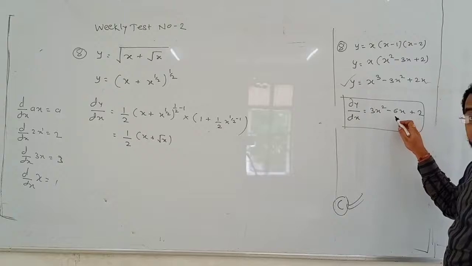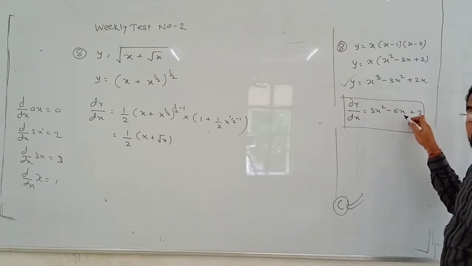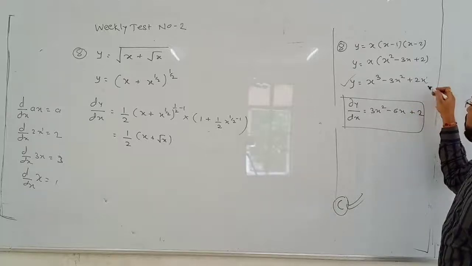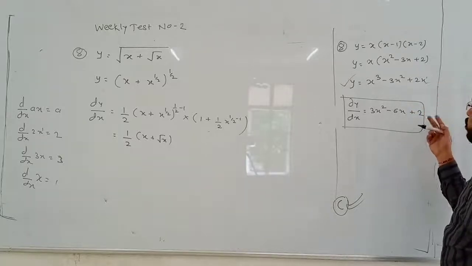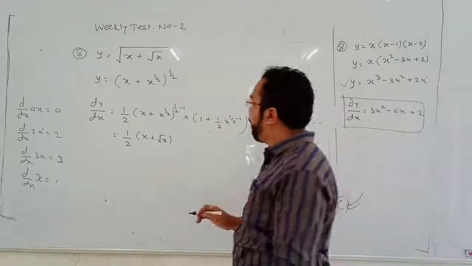You might ask how 6 came. Already 3 was there, 3 into 2, 6. Power will become 1 now. 2 became 1, and 1 became 0. So 2x gives 2. So here 1 comes down, 2 into 1 is 2. Here, see,